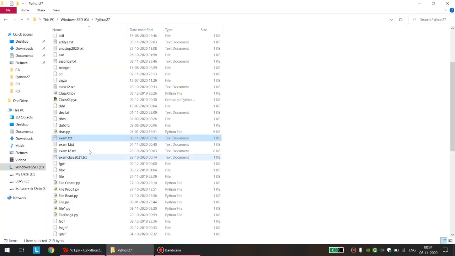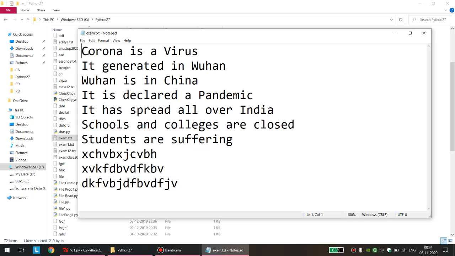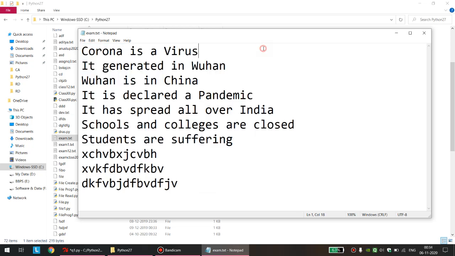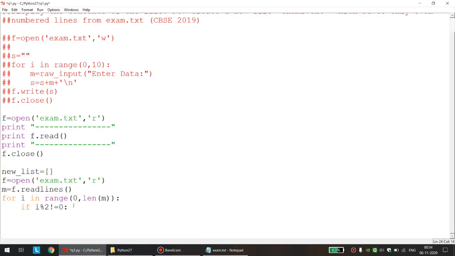For the file, I again repeat, I want the 2nd, 4th, 6th, 8th and 10th line. The entire file is in the form of a list, and list indexes start from 0. So I want the 1, 3, 5, 7 and 9th index. That is what I am doing here. I am capturing the odd indexes. So what to do whenever I encounter an odd index line? I will save that entire line in this new list.